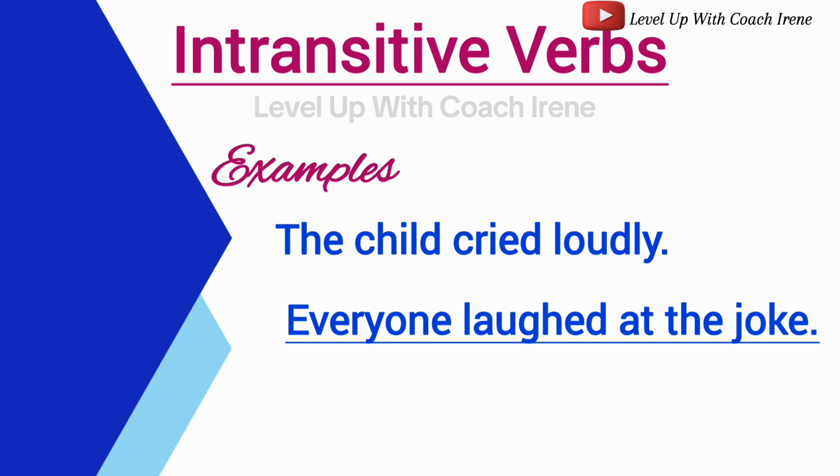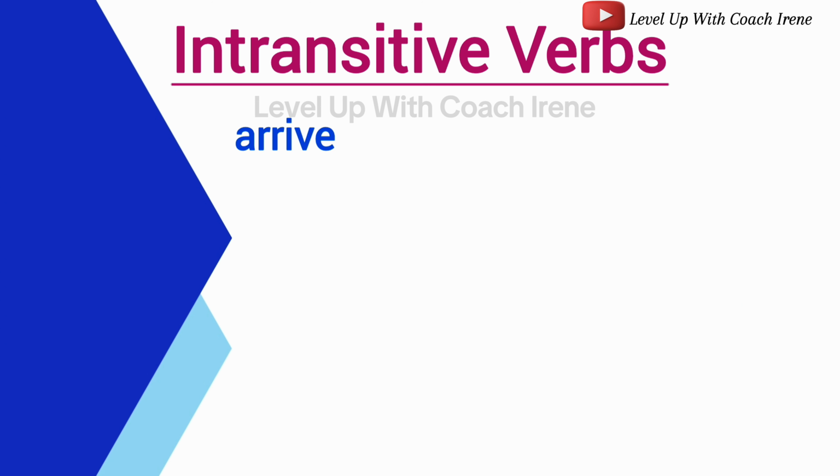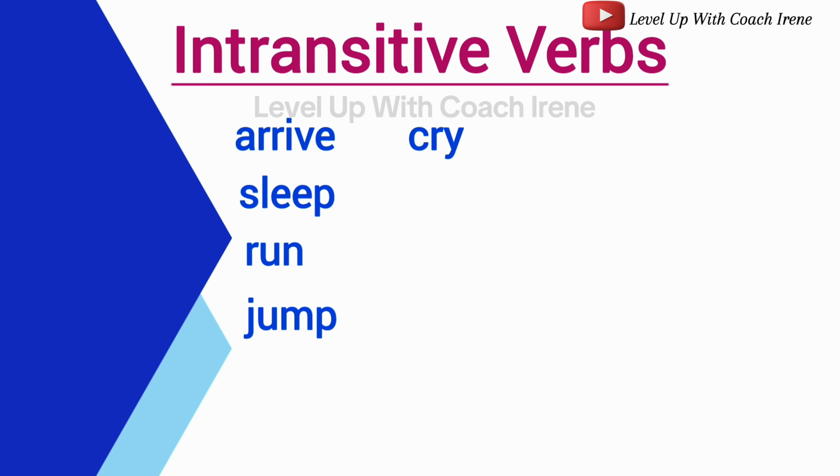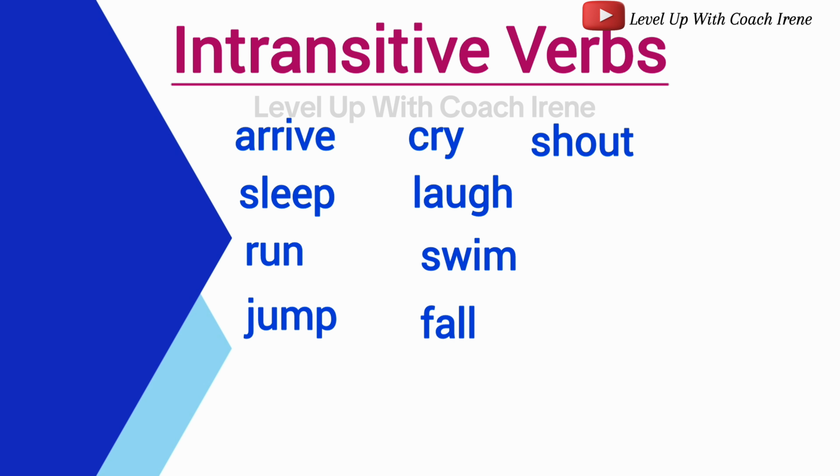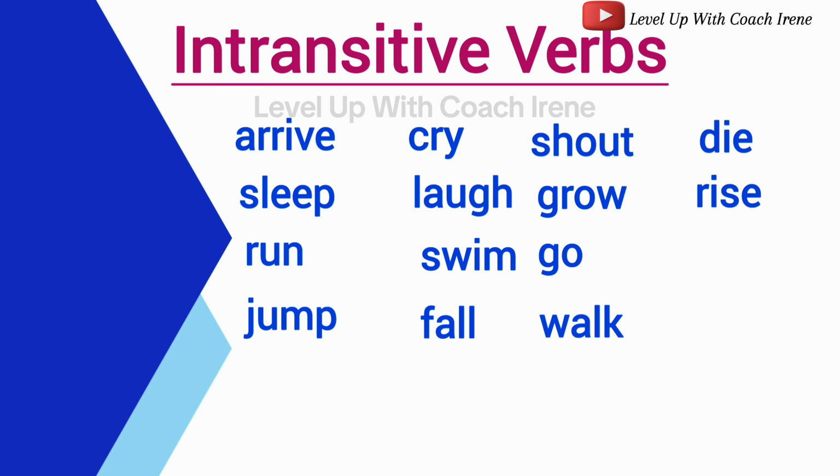Other intransitive verbs include arrive, sleep, run, jump, cry, laugh, swim, fall, shout, grow, go, walk, die, rise, sit, appear. These verbs do not require a direct object and can stand alone to express a complete action or state.